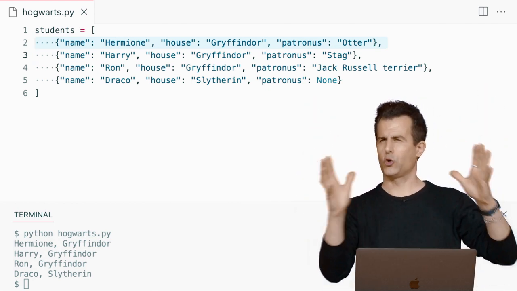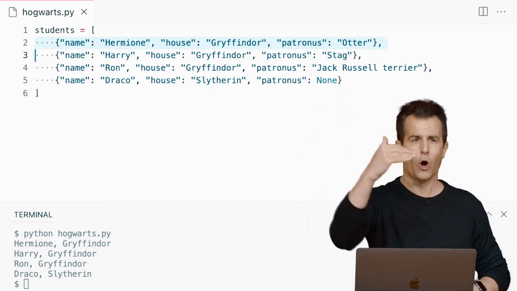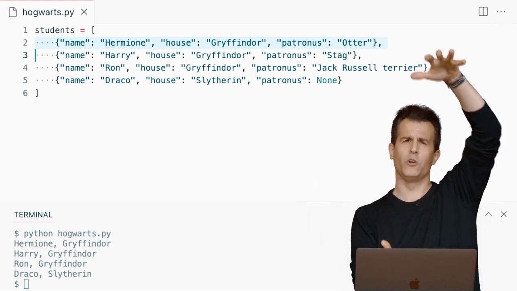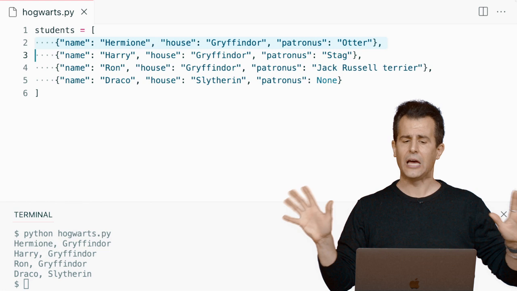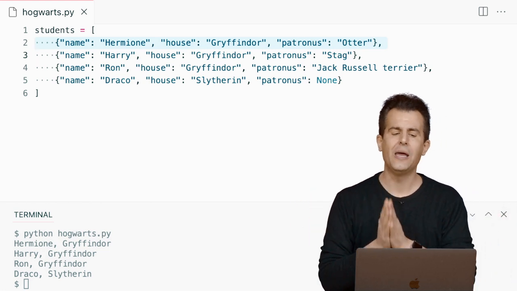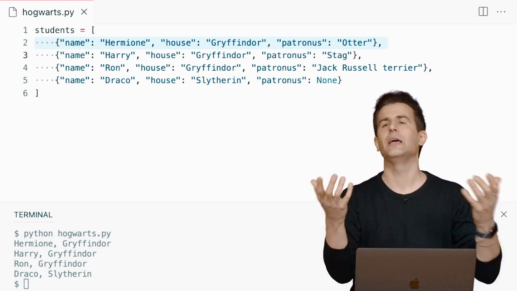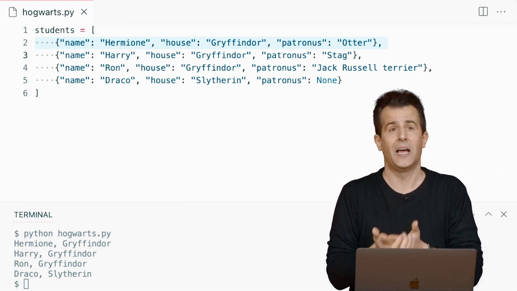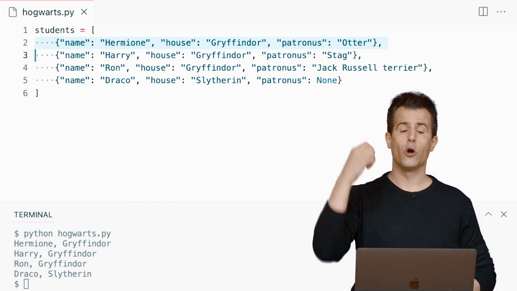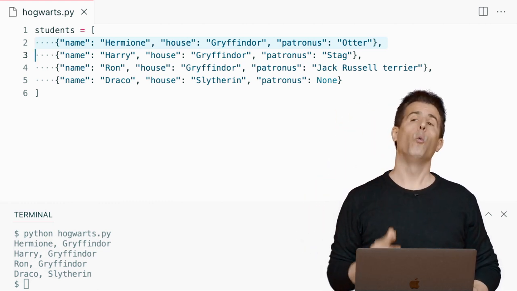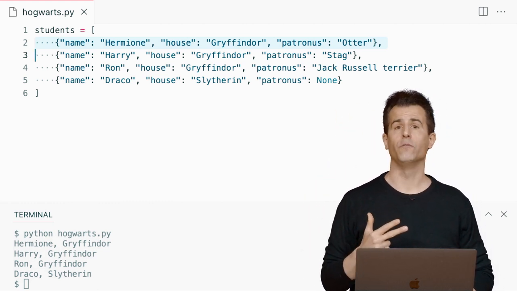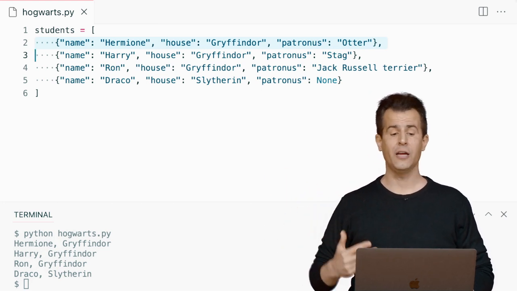Now, this all fit on my screen perfectly, so I didn't bother moving all of the key value pairs onto new lines. It would have made it really tall, so I kept it all together here this time. But how many keys does this first dictionary have? Put another way, in Hermione's physical dictionary, how many words are in that dictionary? 3. The words are name, house, and Patronus. What are the 3 definitions or values of those words in Hermione's dictionary?